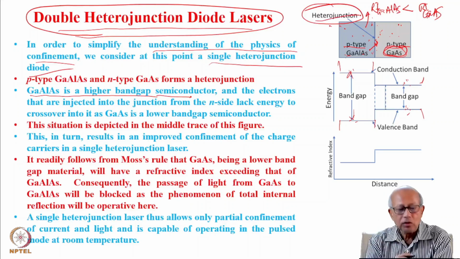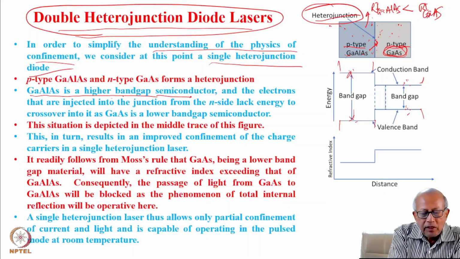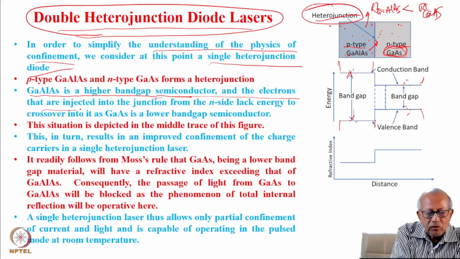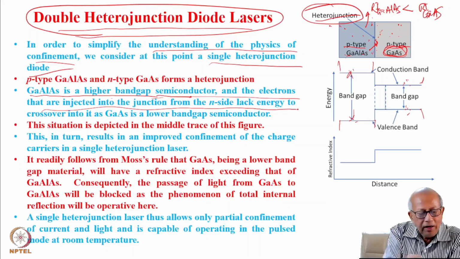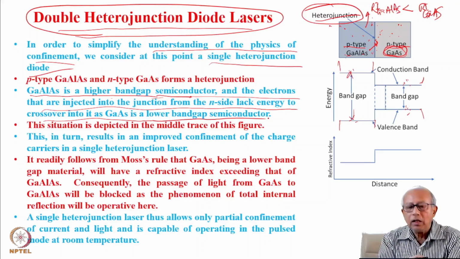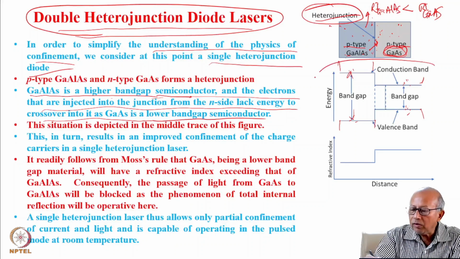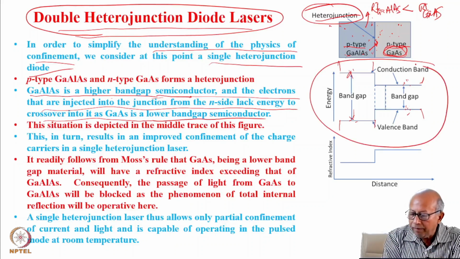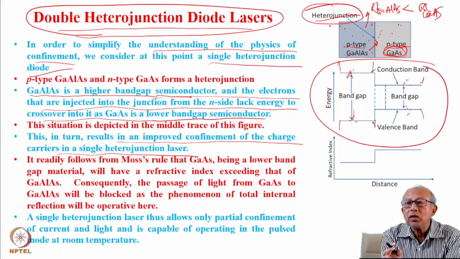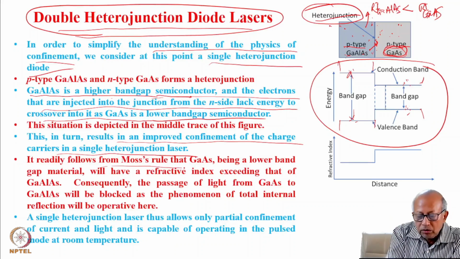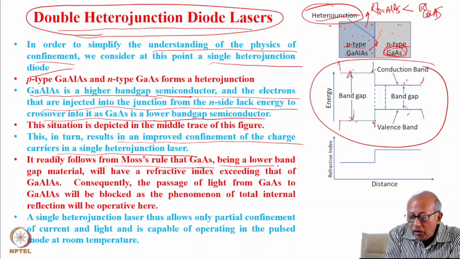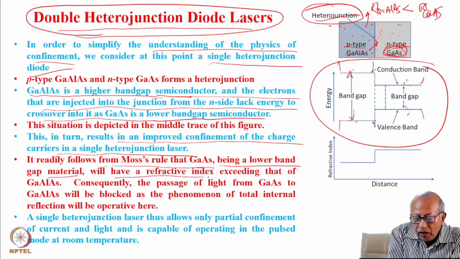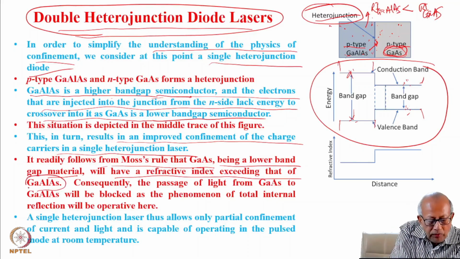So then you see gallium aluminum arsenide is the higher band gap semiconductor, and the electrons that are injected into the junction from inside lack energy to cross over into the gallium arsenide, which is a lower band gap semiconductor. This situation is depicted in the middle place. Here, this situation has been depicted. This in turn results in an improved confinement of the charge carriers in a single heterojunction laser compared to a homojunction laser. It readily follows from Moss's rule that gallium arsenide, being a lower band gap material, will have a refractive index exceeding that of gallium aluminum arsenide.